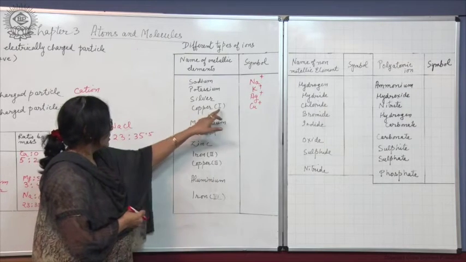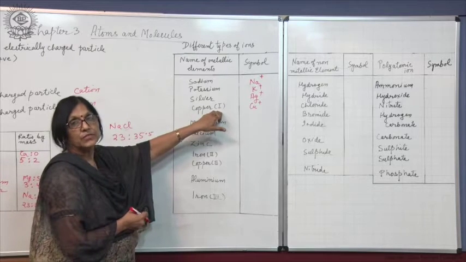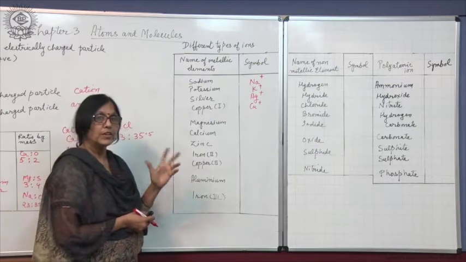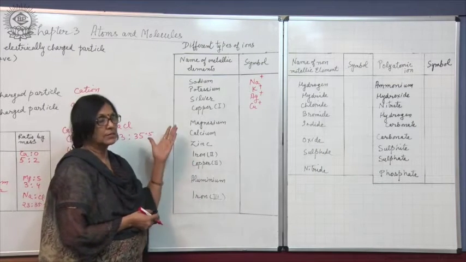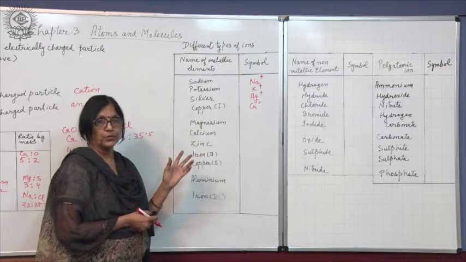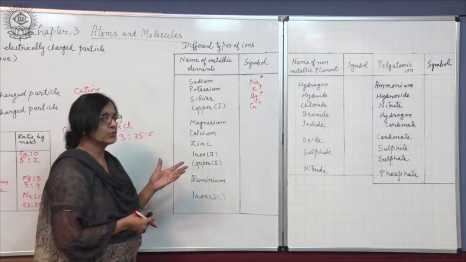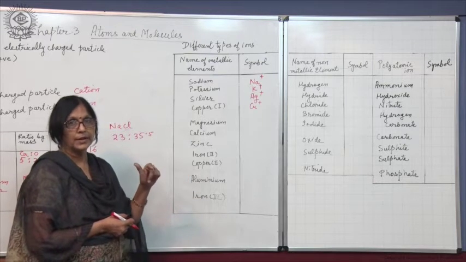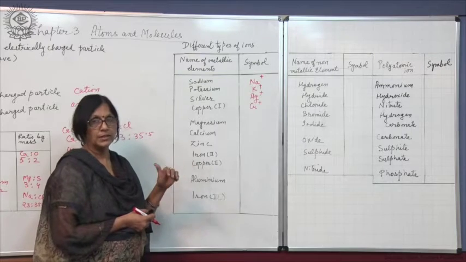This means that the copper atom has valency 1, because there are some metals which have variable valency, and these metals are copper and iron. Copper has two types of atoms, with valency 1 and also with valency 2, and in the same way iron also has variable valency of 2 and 3. So it forms two types of compounds, copper as well as iron.